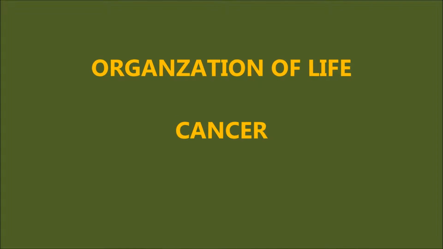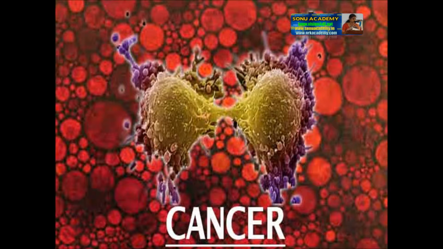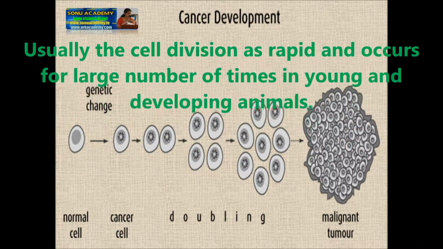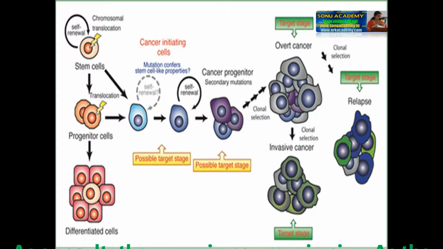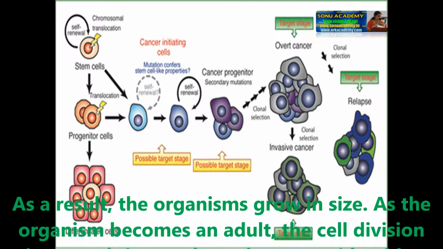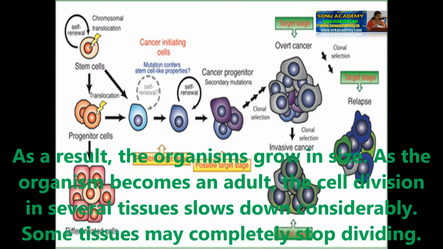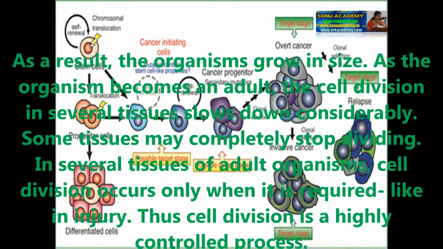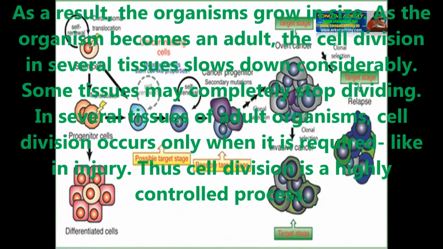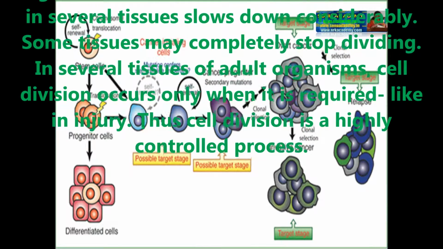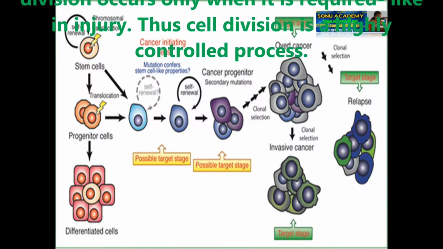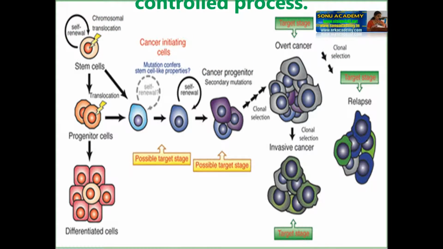Today we are going to discuss cancer. Children, in the last lesson you learnt the importance of cell division. Usually the cell division is rapid and occurs a large number of times in young and developing animals. As a result, the organism grows in size. As the organism becomes an adult, the cell division in several tissues slows down considerably. Some tissues may completely stop dividing. In several tissues of an adult organism, cell division occurs when it is required, for example, when there is an injury. Thus, cell division is a highly controlled process.